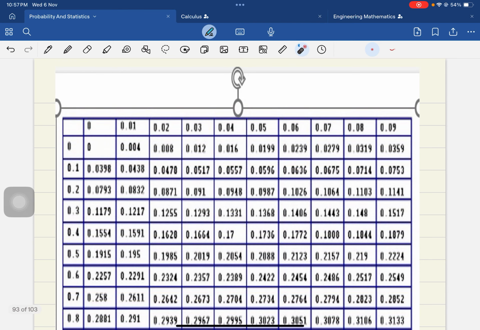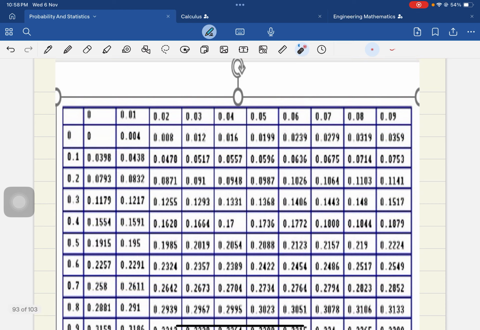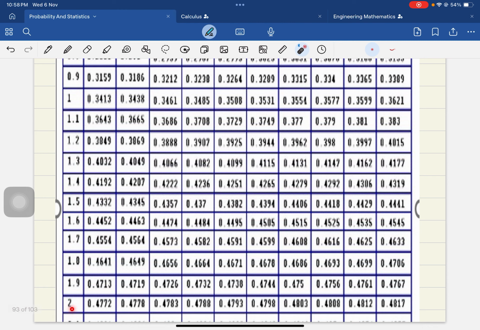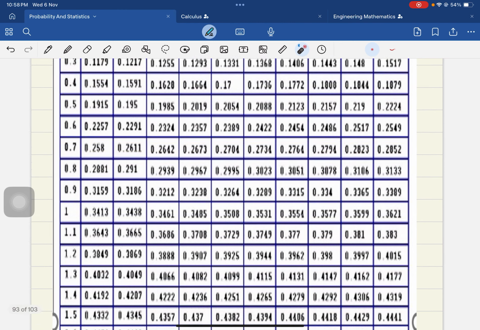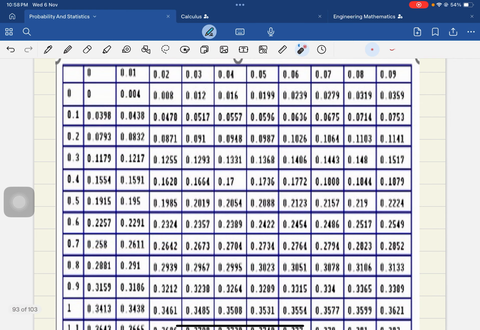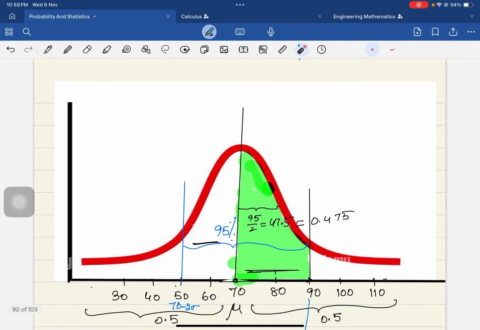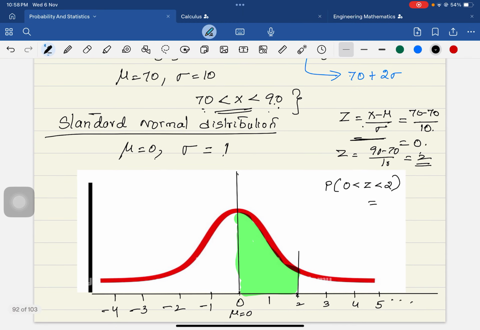If I wanted to see the area for z less than 0.11, you have to see 0.1 and here 0.01, that gives you 0.11. While doing problems in future in this lecture, I will make you understand. Now the value of 2 is what? From 0 to 2, as I said, the value is 0.4772. See the corresponding column here is 2. So we wanted only at 2, right? So it is 0.4772.